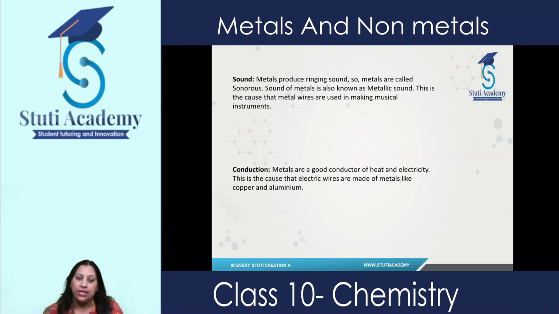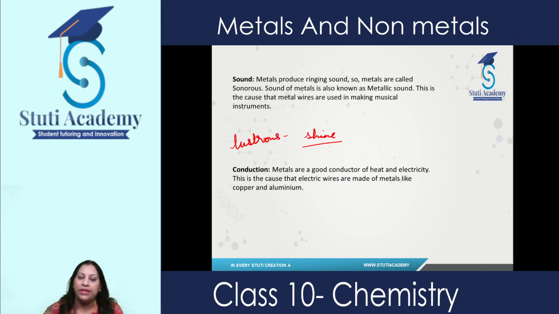Another property is lustrous. Lustrous means shine. All metals are shiny in appearance. For example, silver and gold are so shiny. Copper, aluminium are also shiny in nature, iron also. But sodium and potassium are not shiny, they do not have a shiny appearance. But the rest of the metals are shiny in nature. That is one of the most important properties of metals.